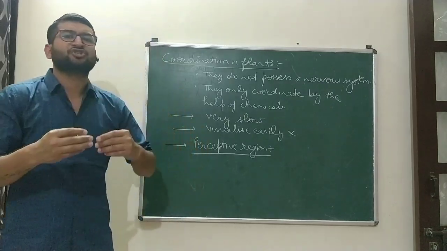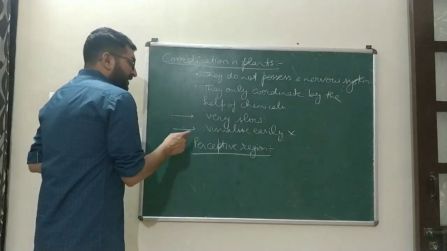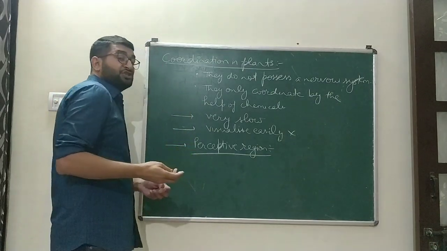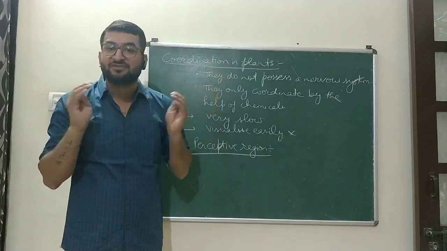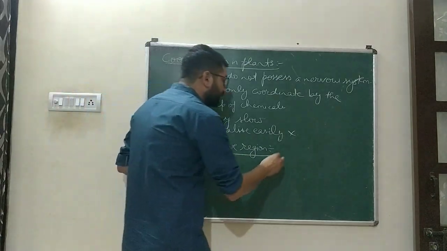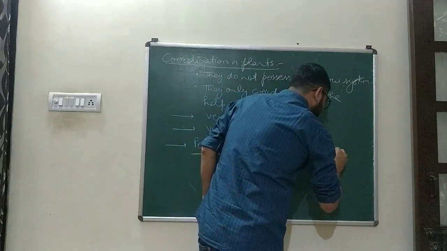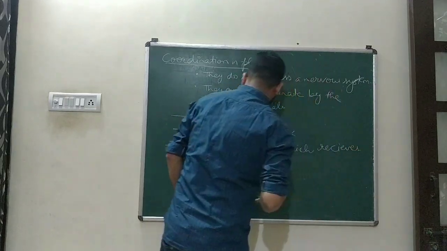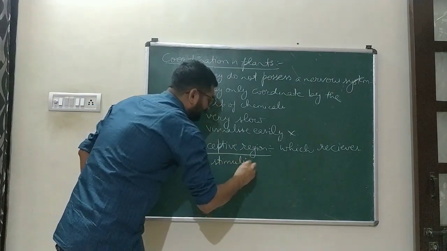These are the environmental changes or stimuli to which a plant responds. The region of the plant which receives those stimuli, those environmental changes, is known as the perceptive region.